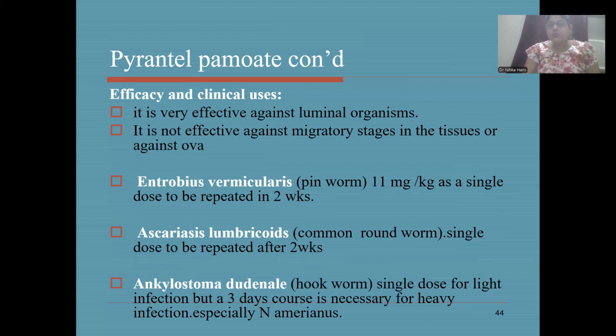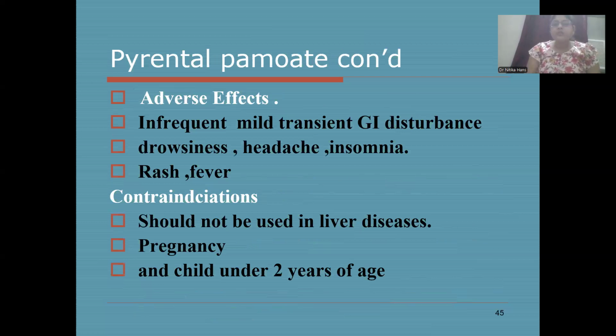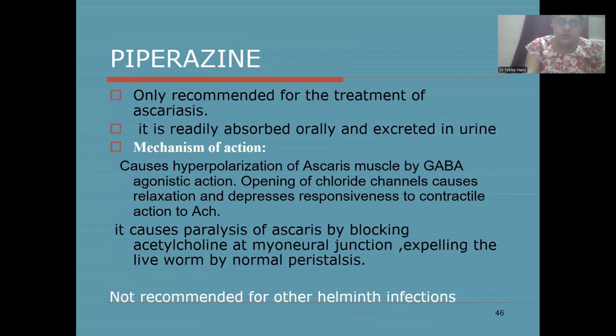Enterobius vermicularis, pinworm: 11 milligram per kg as a single dose to be repeated after 2 weeks. Ascaris lumbricoides, common roundworm: single dose to be repeated after 2 weeks. And Ancylostoma duodenale, hookworm: single dose for light infection, but a 3 day course is necessary for heavy infection, especially Necator americanus. Adverse reactions: it can cause mild GI disturbances, drowsiness, headache, insomnia, rash, fever. Contraindication is in the liver disease, pregnancy, and children under 2 years of age.